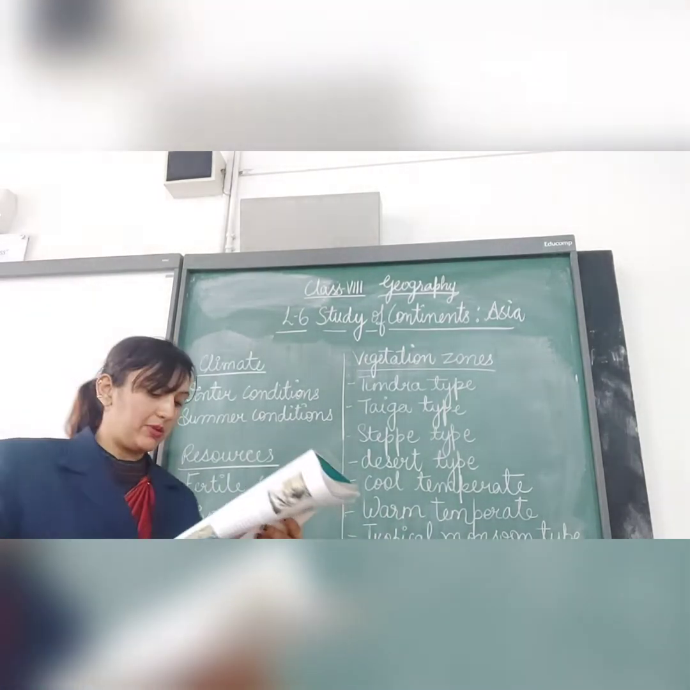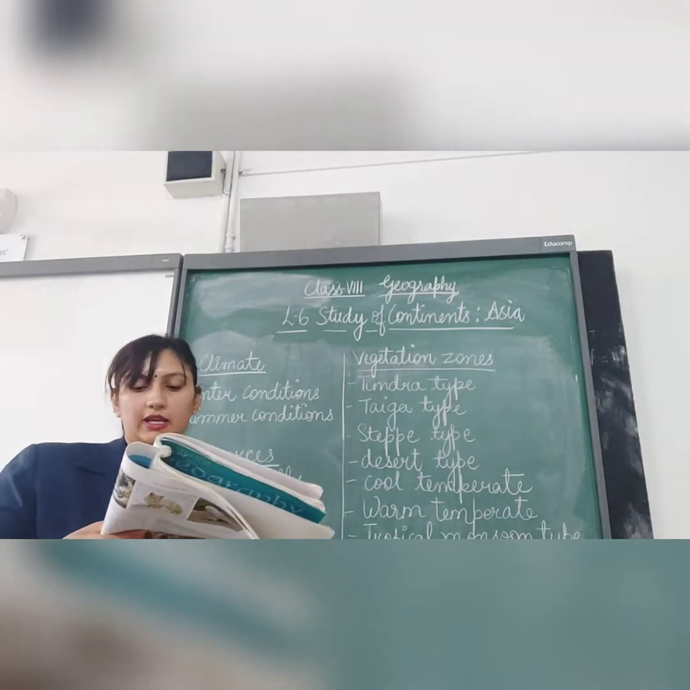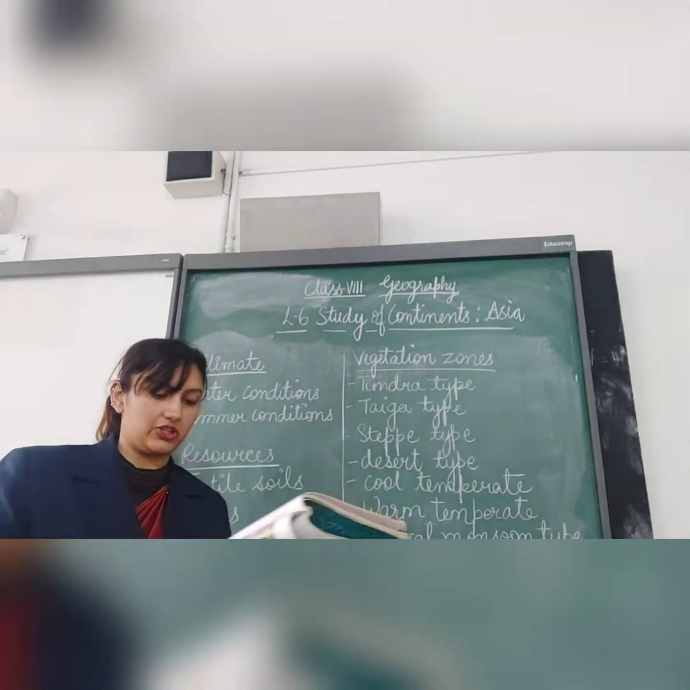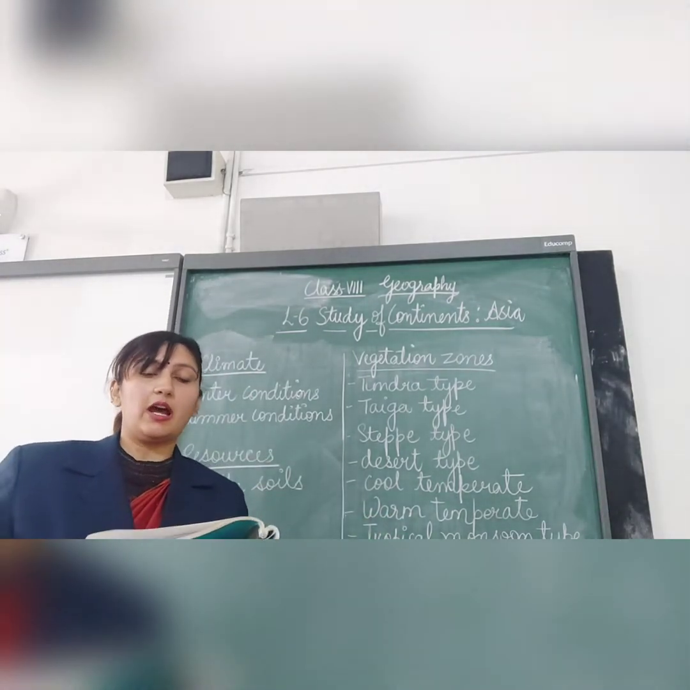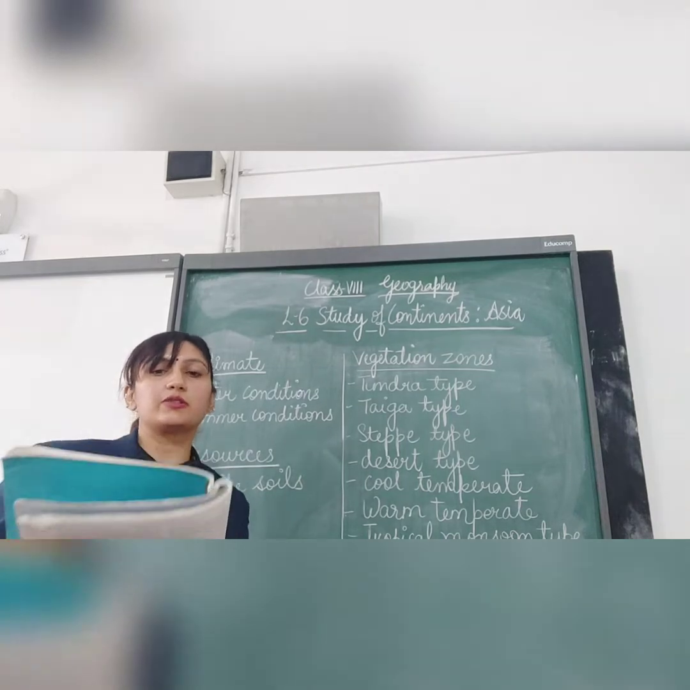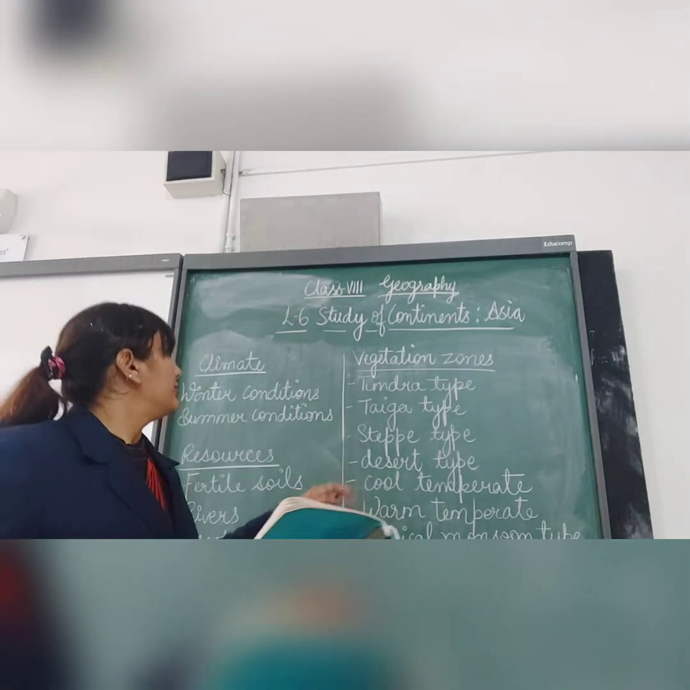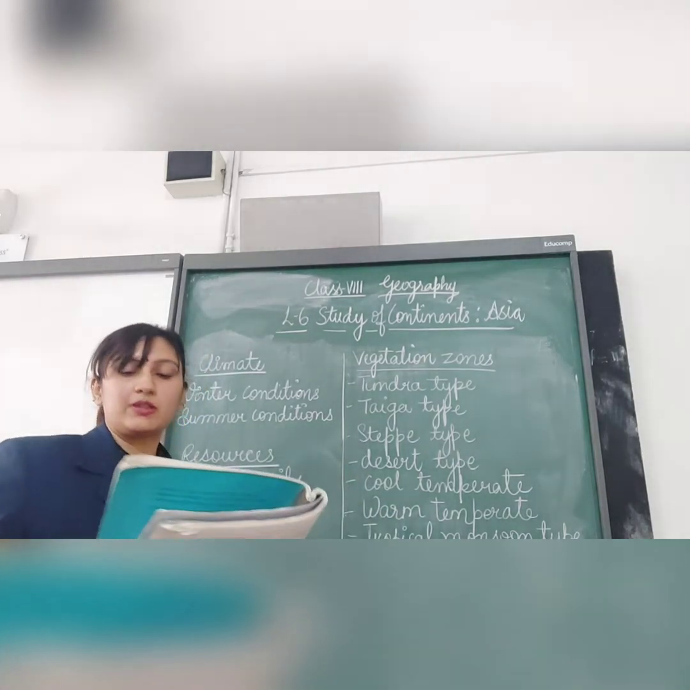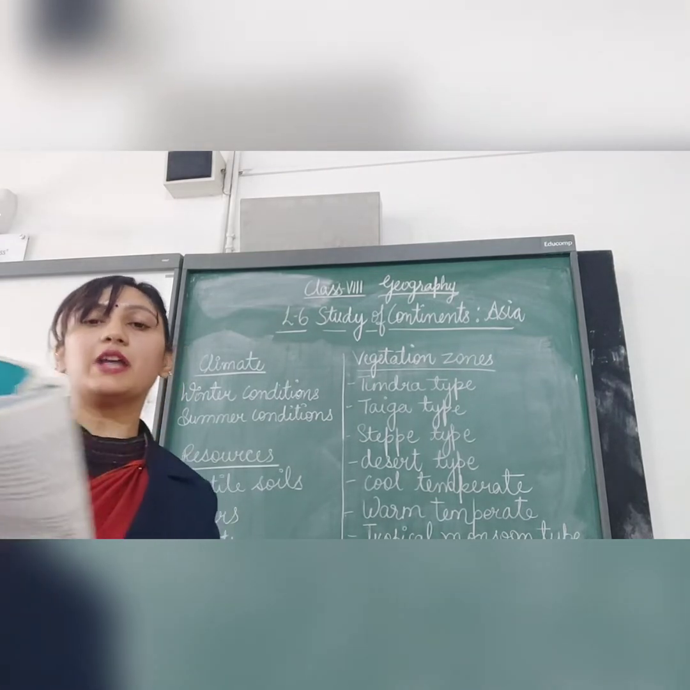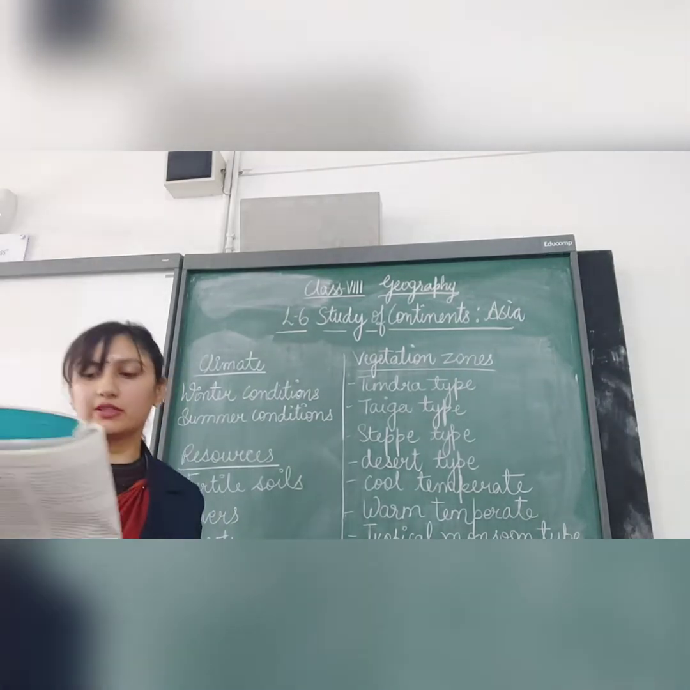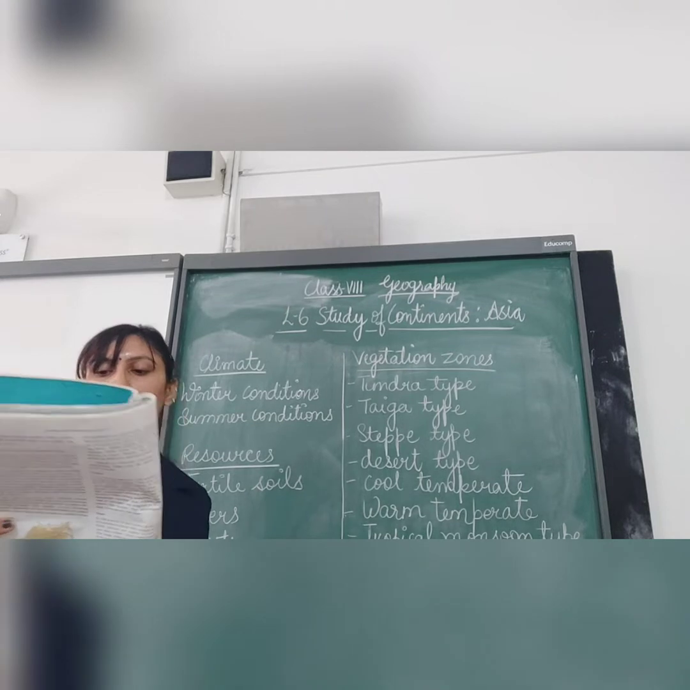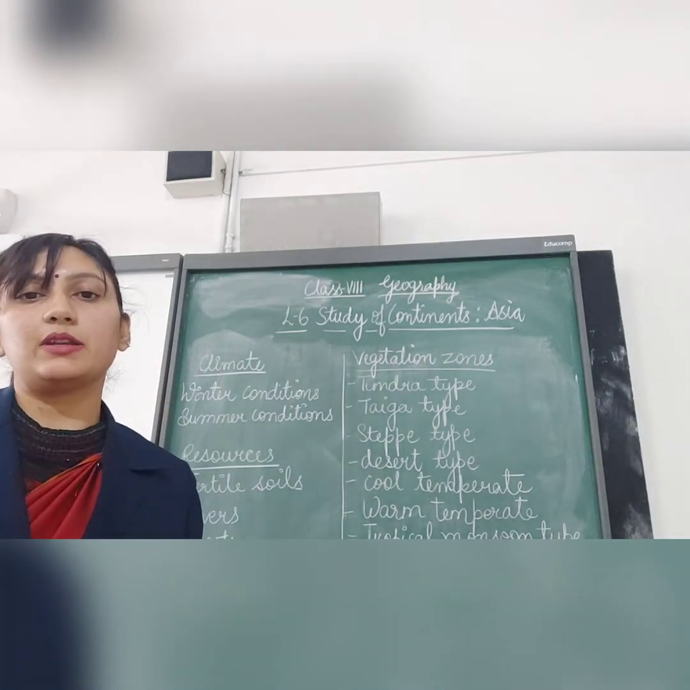So the third type is the steppe type. It is towards the south of taiga in central and western Asia, and the climate changes to the steppe type. Here the winters are cold and the summers are very warm. The fourth one is the desert type. It includes large parts of Central and Southwestern Asia to the south of the steppe, and they are extremely dry.